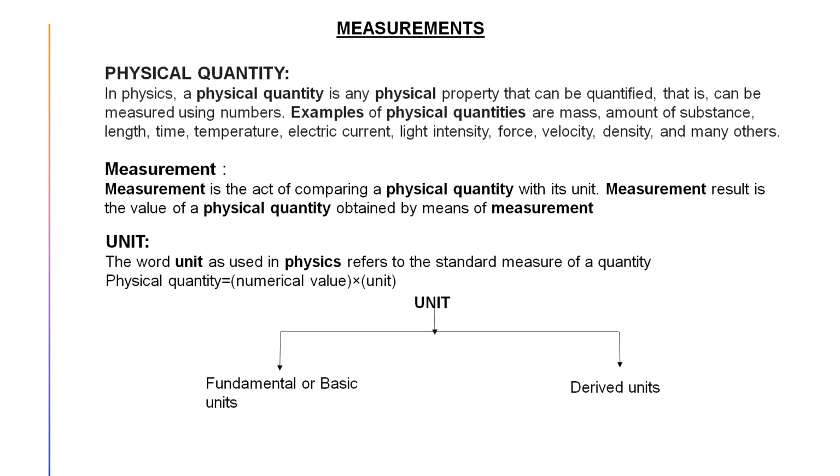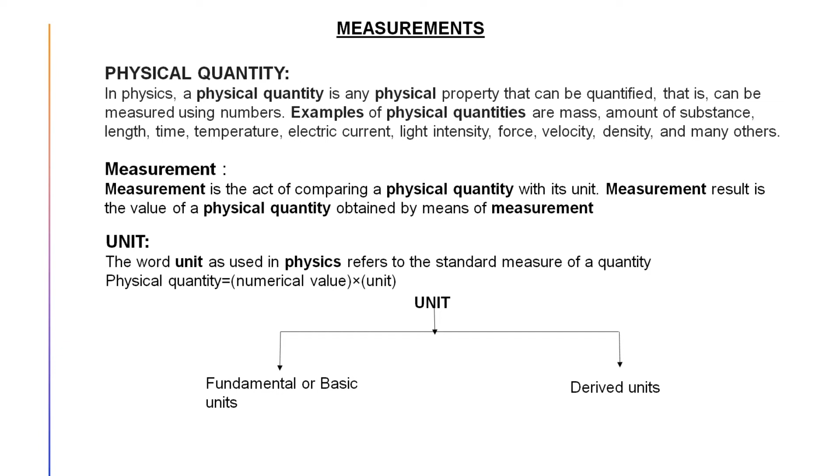Which ones are derived units? The units which are measured by using two or more physical quantities. Just like if I'm talking about the speed of a body, the velocity of a body. You know speed is meter per second, velocity is also meter per second. So here the unit of length and the unit of time both are needed to represent it. So the unit of speed or the unit of velocity is a derived unit.